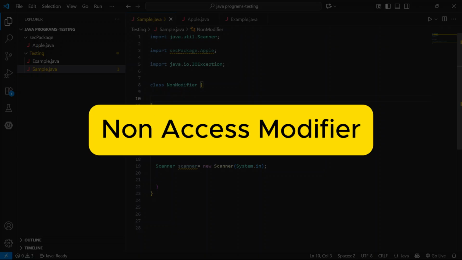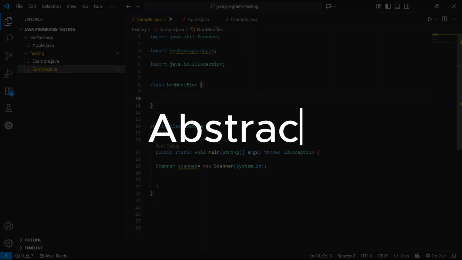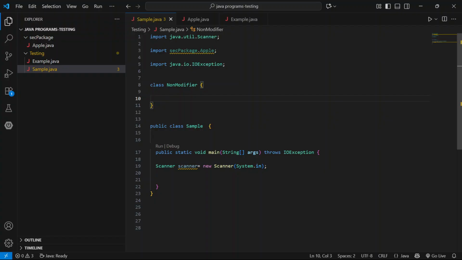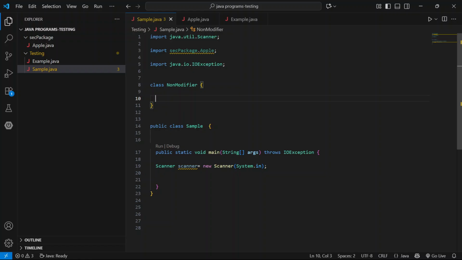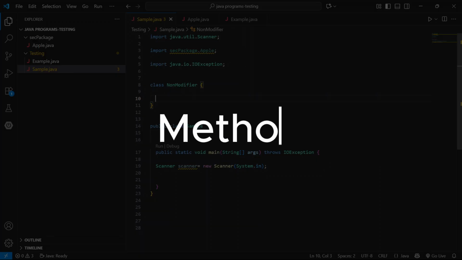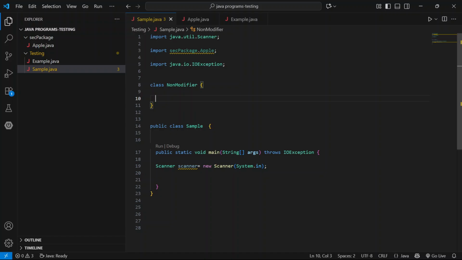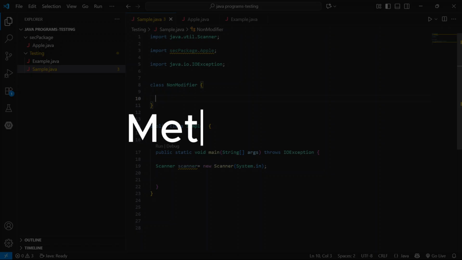Today's topic is non-access modifiers such as final, abstract, static, synchronized, etc. In this video we focus on final and static. In coming videos we will work on synchronized. First, static. Static applies to variable, method, block and class. Static content is class level and is stored in metaspace.